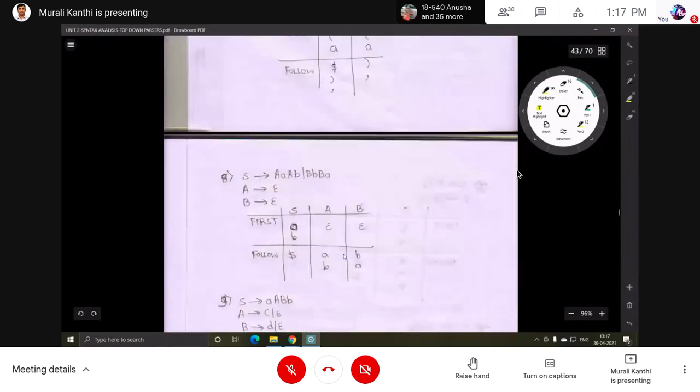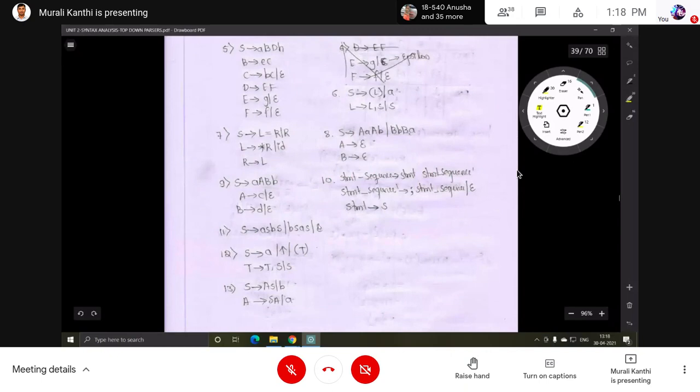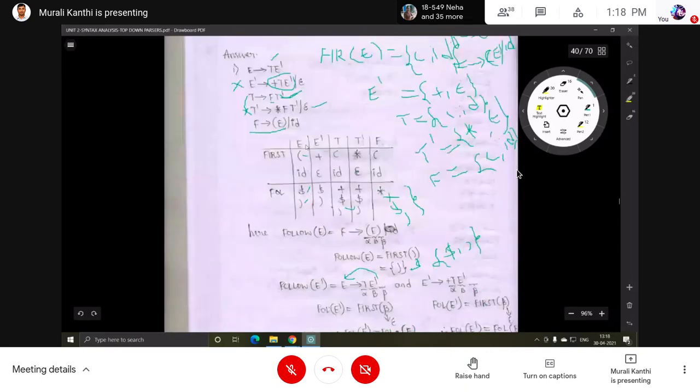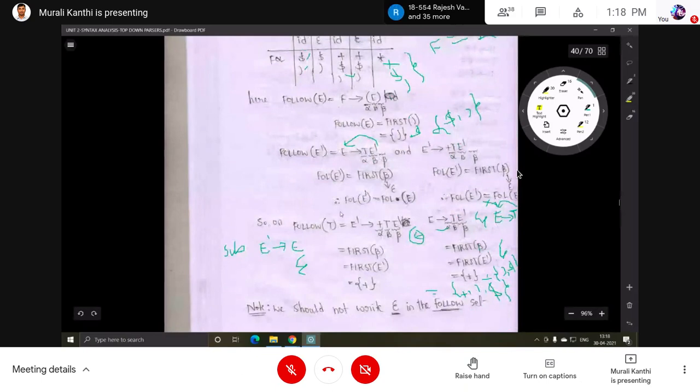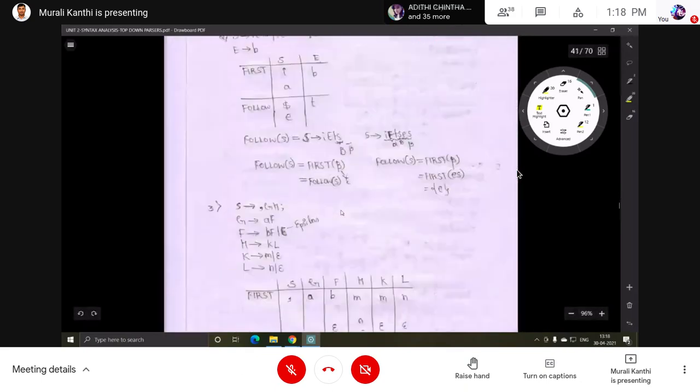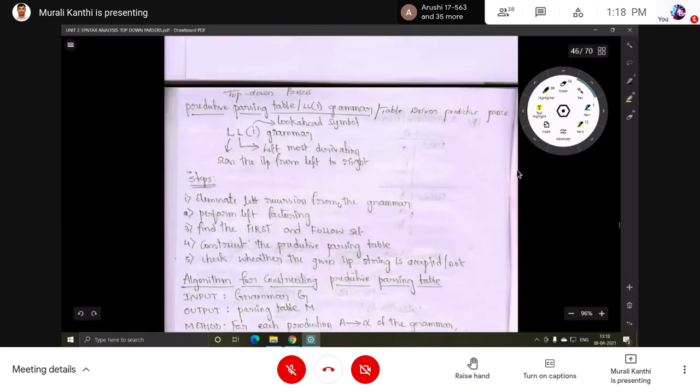Okay. These all are the grammars. For these grammars, you have to find just the first set and follow set. Simply, you know the rules. By applying the rules, you can find out the first set and follow set. After completion of this, I will share, no problem. I have a solution also, but you should complete first.